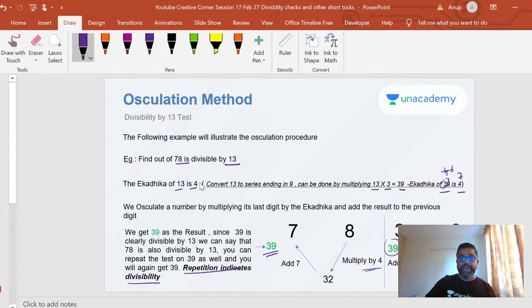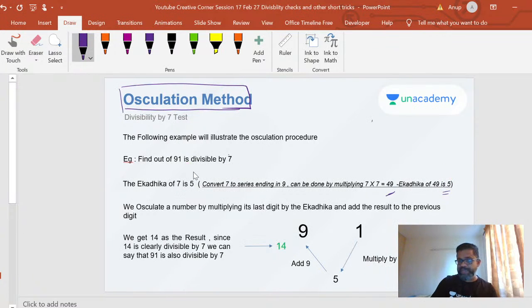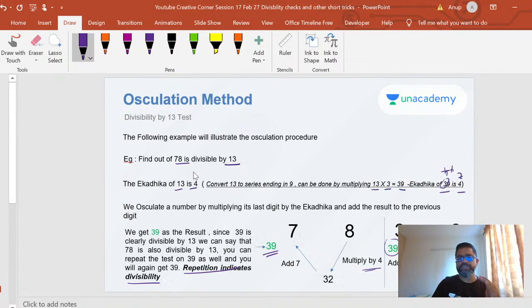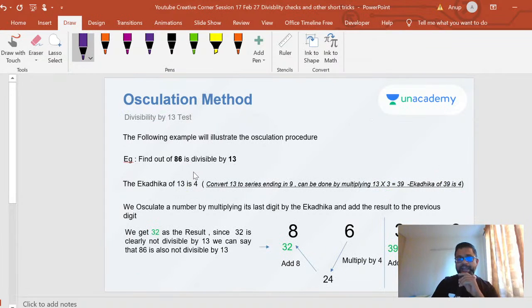So I hope you've got it. Maybe you can play back and rewind if you need to understand this. But once you get it in your head, it's not very difficult at all. It's going to be very easy for you to find out for 7, 13. Now let's look at one more example here. This is a second example, right?